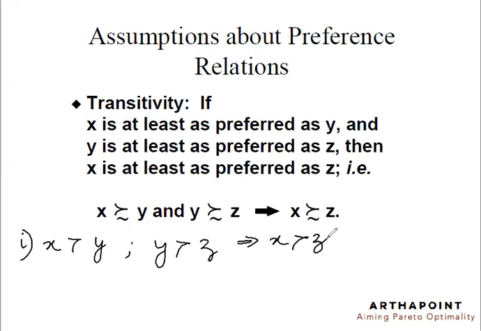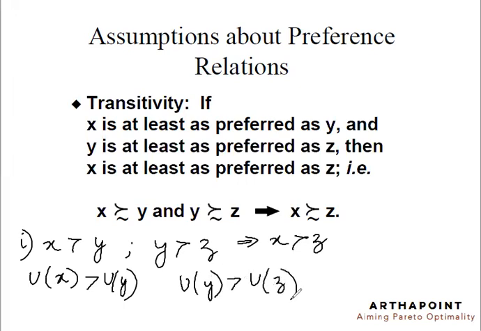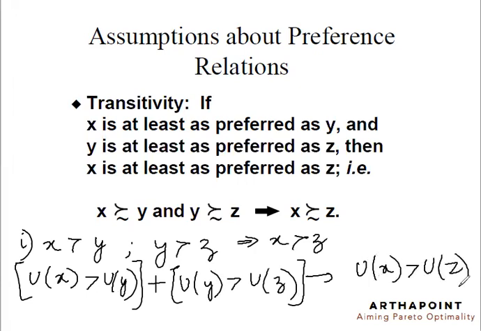Let's try and prove this for a second first. If X is preferred over Y, I'm saying utility from X is greater than utility from Y. When Y is preferred over Z, I'm saying utility from Y is greater than utility from Z. Don't these two things together mean that definitely utility of X is greater than that of Z also.